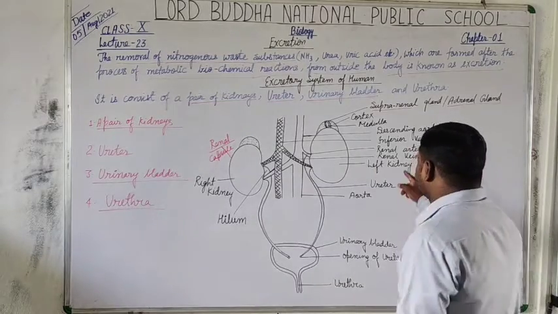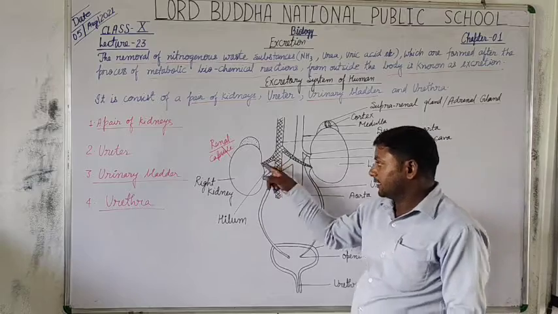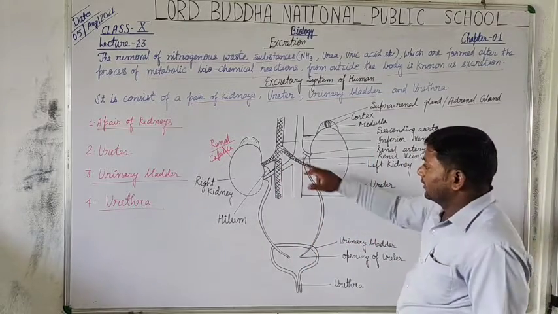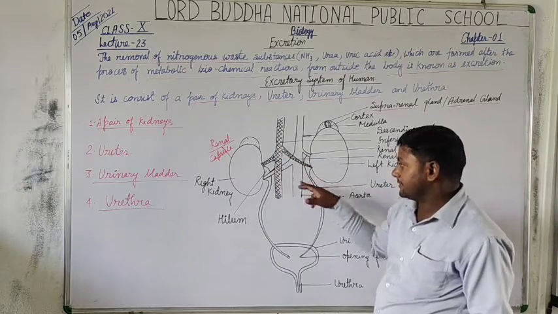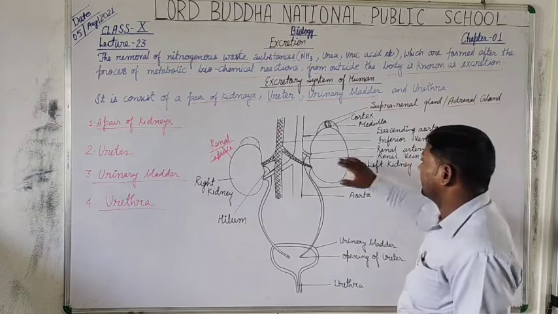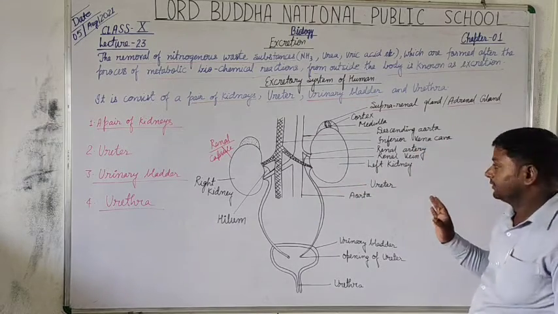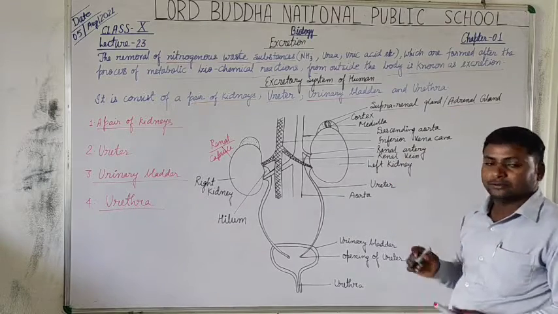And this is the renal vein. I have crossed the renal vein so that you can differentiate them very well. The crossed or shaded structure is the renal vein, and the unshaded structure is the renal artery. Is that clear? And the term renal means kidney.